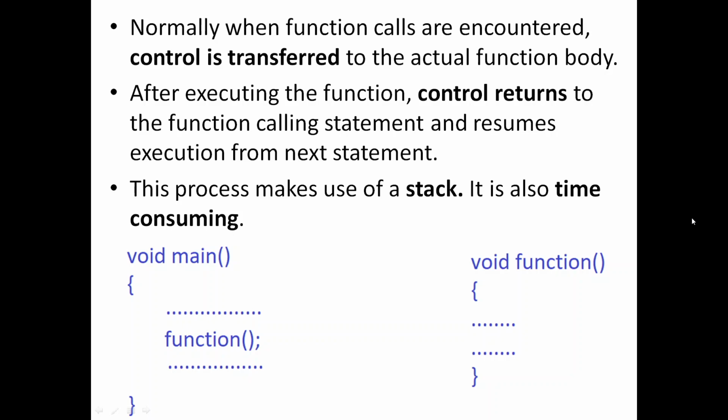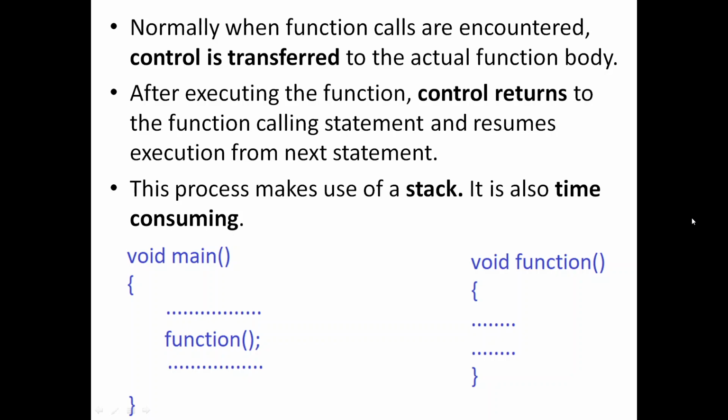When this situation arises, the compiler, after reaching the function calling statement, will jump to the called function. It will skip the current function, immediately proceed to the called function, and execute it from its beginning till the end. After that it will come back.